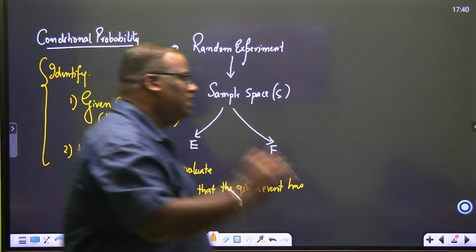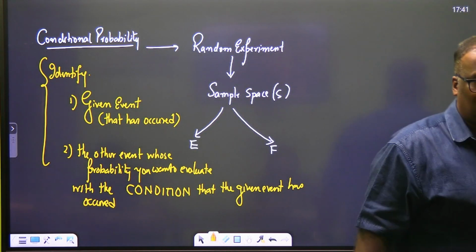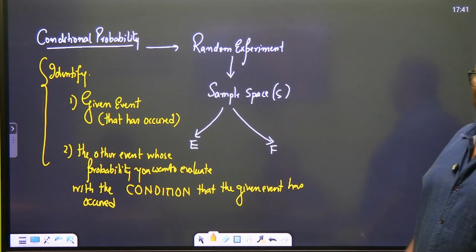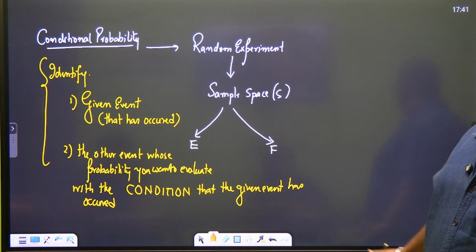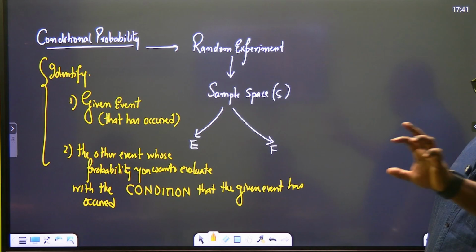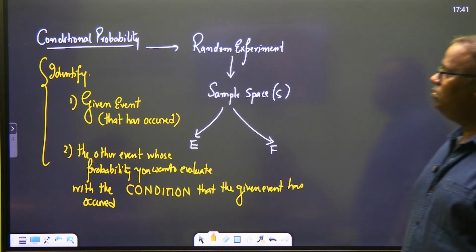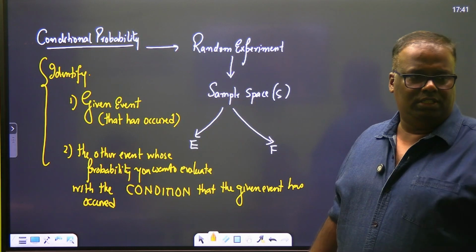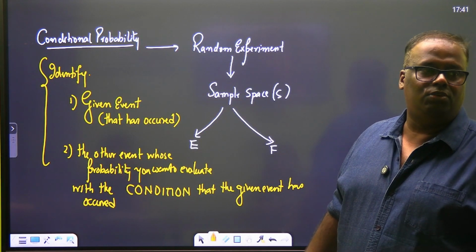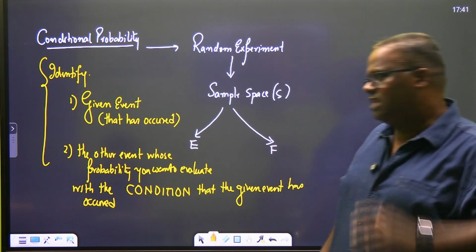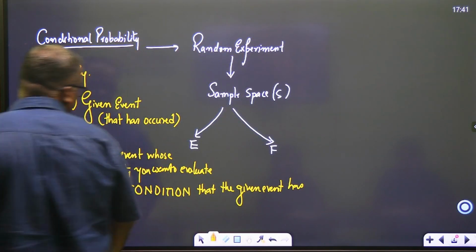Children, is still here, have you understood? We'll give some examples and it will become clear. This part of the chapter deals with a random experiment which will be conducted. So every time you conduct a random experiment, you will come up with a pool of sample space elements. From there, we will pick up two types of events. And in these two events, we are going to find out that one event will be already told that this has happened. What is the possibility now for the other event to occur? Maybe this is looking a little bit clumsy. Let's see one example. This whole thing will become easy for you.